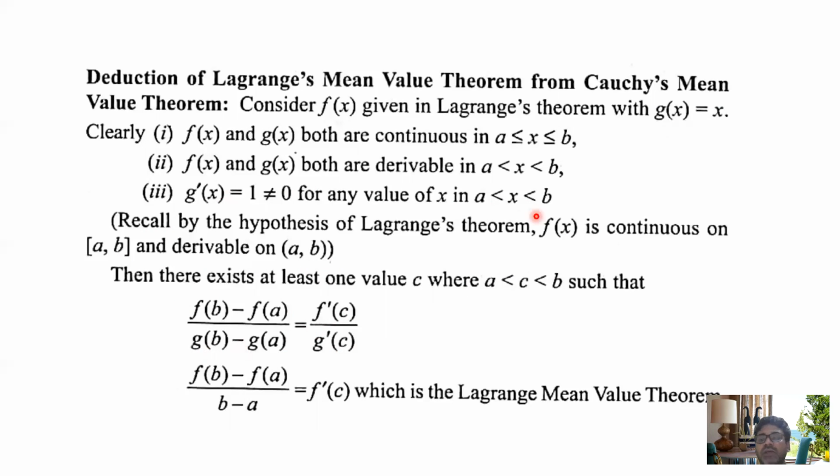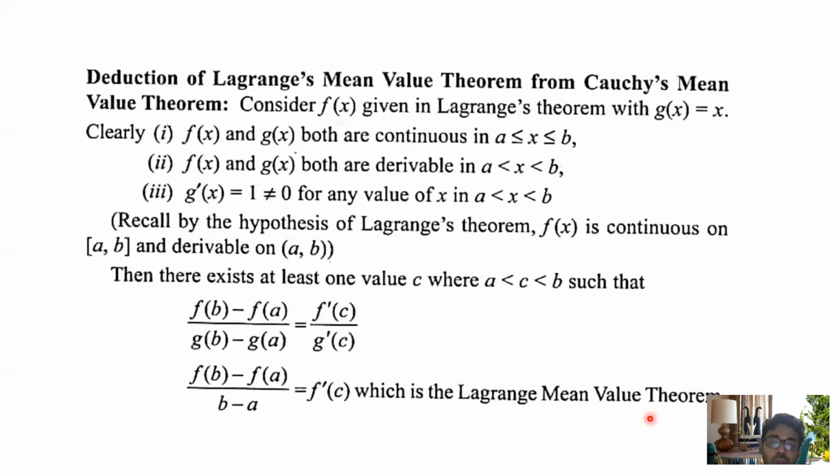What is g(b)? g(b) is b, and g(a) is a, so it is clear that (f(b) minus f(a)) by (b minus a) is equal to f dash c, which is the Lagrange mean value theorem. So already you know Rolle's theorem is a special case of Lagrange mean value theorem. So from here it is clear that Lagrange mean value theorem is also a special case of Cauchy's mean value theorem.